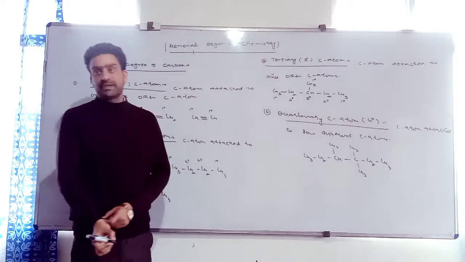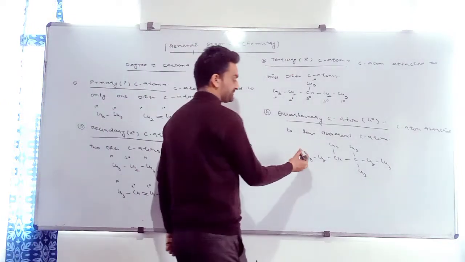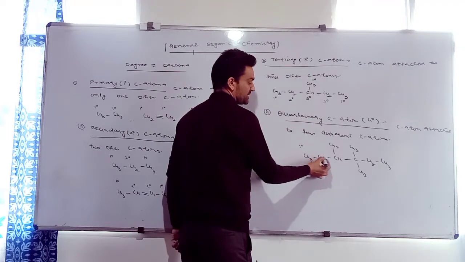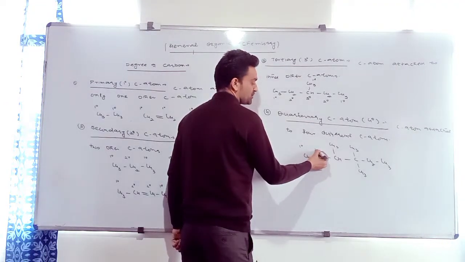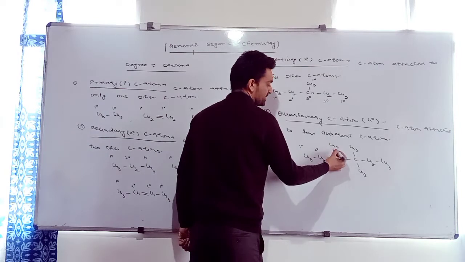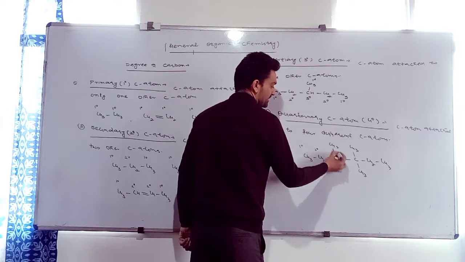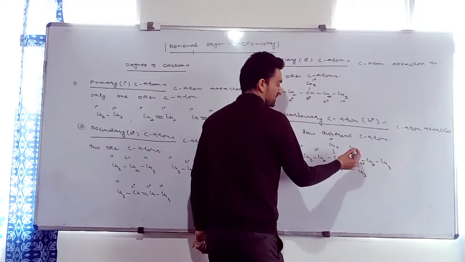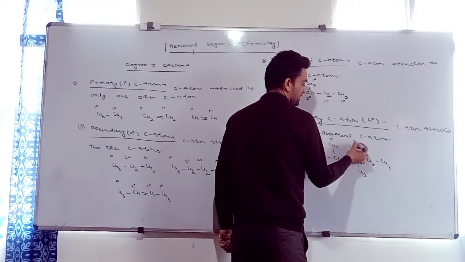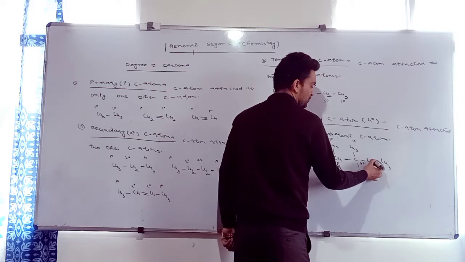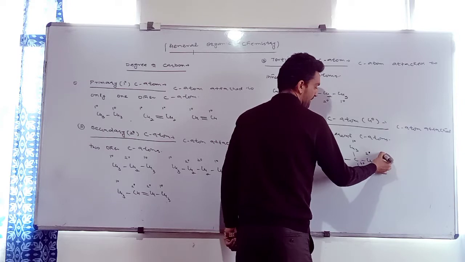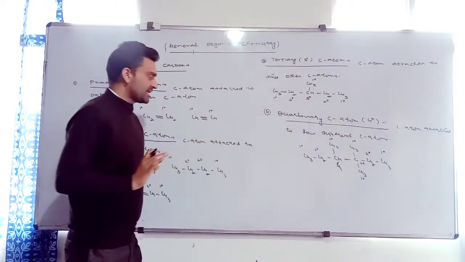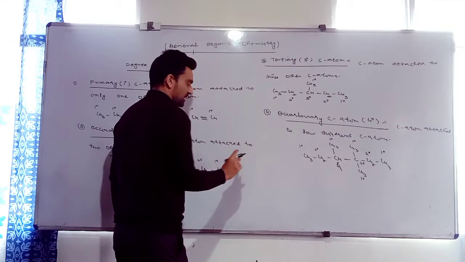Indicate the degree of each and every carbon atom. What about this carbon? It is 1 degree. What about this? Attached to 2 different, it is 2 degree. What about this? 1, 2, 3 others, it is 3 degree. What about this? Attached to only 1, it is 1 degree. What about this carbon? 1, 2, 3, 4, it is 4 degree. What about this carbon? Attached to only 1, it is 1 degree. Attached to 2 others, it is 2 degree, right? And what about this? 1 degree. Okay? Can I mention it here about degree?